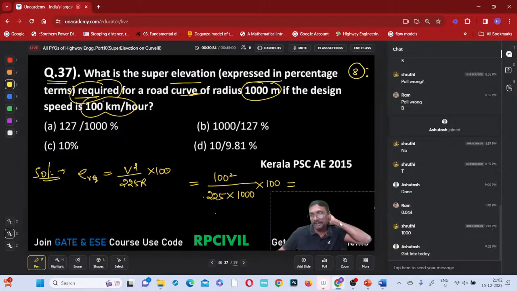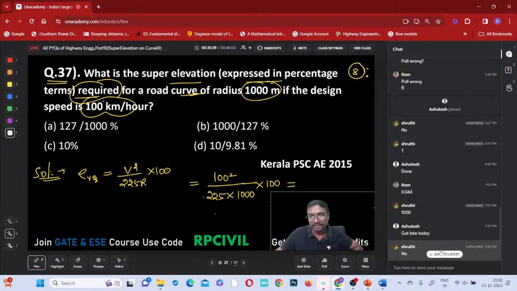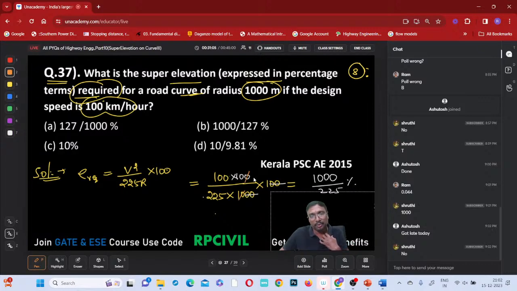Is there any option matching with that? Yes, you got it today. Is there any option matching, or no option is matching? So these two zeros will go, 10 and 10 will go. 100 square means 100 into 100, so it becomes 100 into 10,000. But no option is there. Actually speaking, there is no answer.